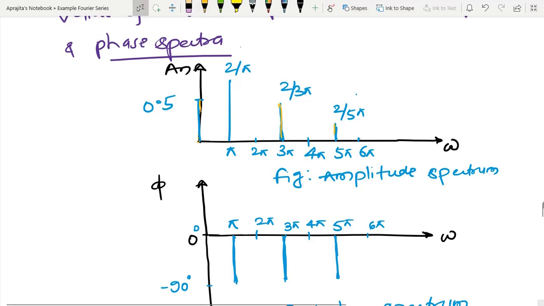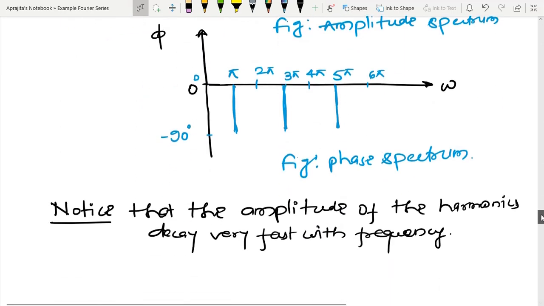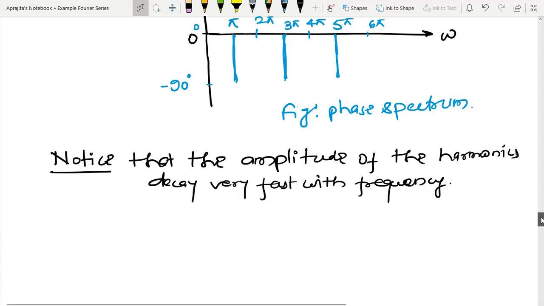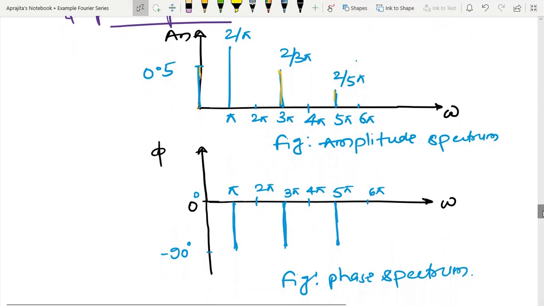Similarly, one can also see the phase spectrum, and the same things I have written here. Notice that the amplitude of the harmonics decays very fast with frequency. This kind of observation basically appears from the frequency spectrum, and the phase is always minus 90 degrees.